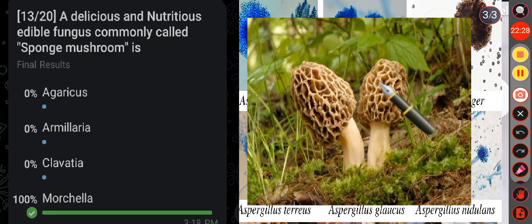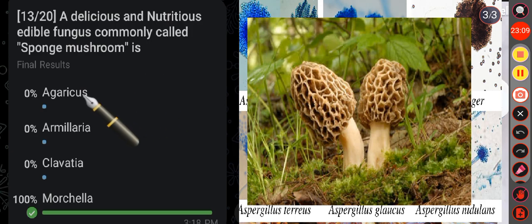This characteristic appearance, along with its stalk-like structure, has led to the name spongy mushroom. Okay. And remember, it is a genus of edible fungi, contains a lot of vitamin D. It is the most expensive mushroom in the world. So due to its high price, it plays a very important role in the economy of country.